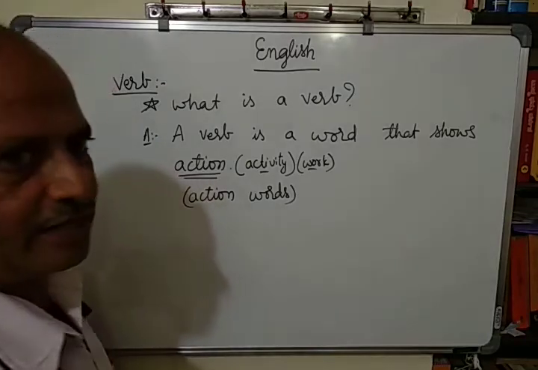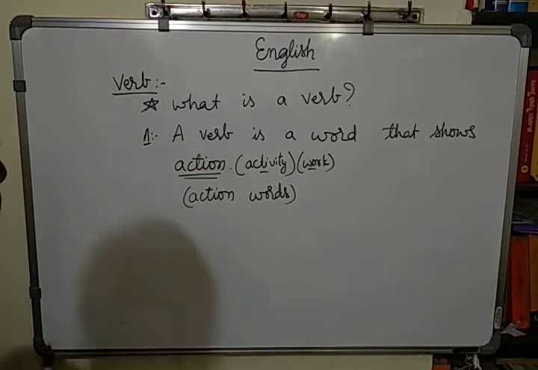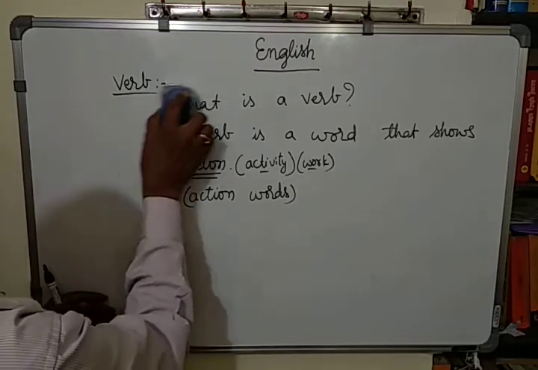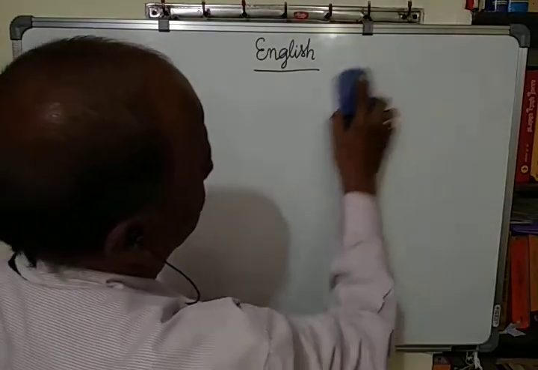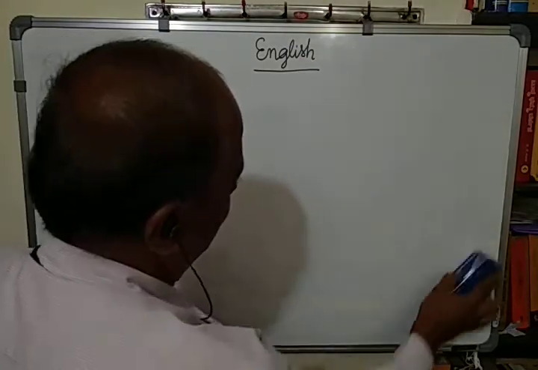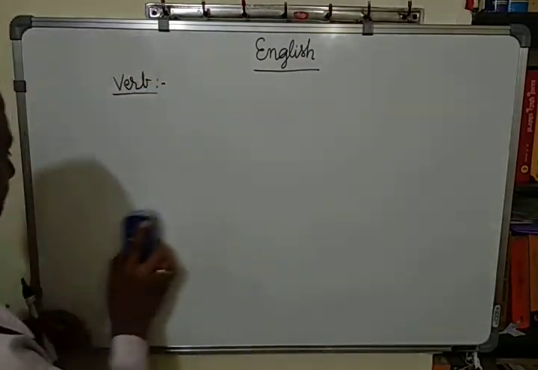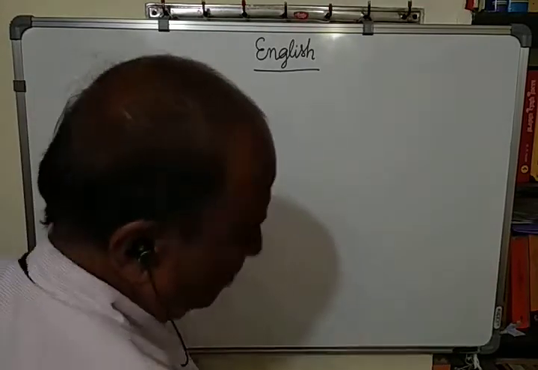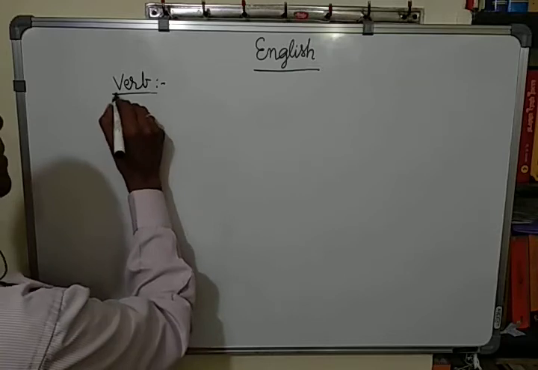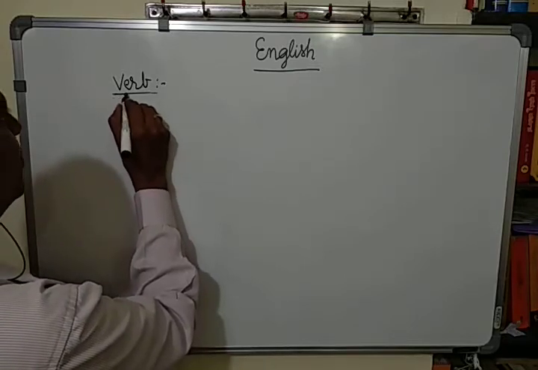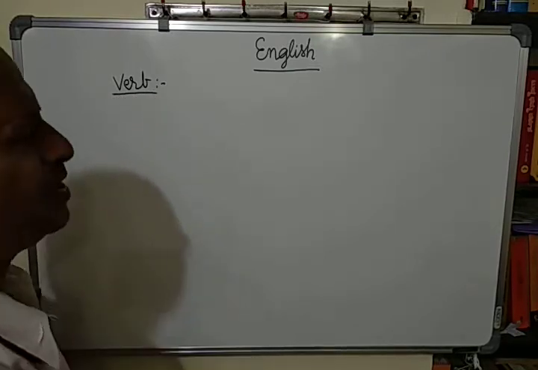But now let us continue and learn some of the classifications, or I should say rather, two kinds of verb. There are innumerable ways, so many ways.